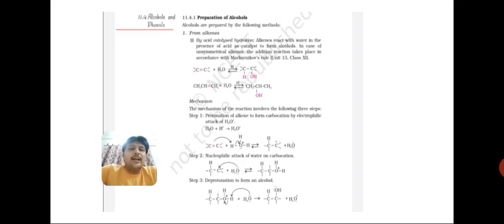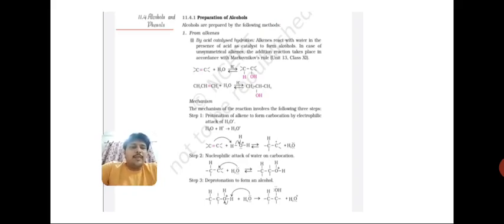You can see some examples. First example: ethene changes to ethanol by simply adding H2O, and yes, an acid catalyst, that means concentrated H2SO4, is used. And if it is propene, then it changes to propan-2-ol. So in the case of unsymmetrical alkenes, we follow Markovnikov's rule, and if it is symmetrical, the position is fixed. Clear? Suppose it is butene, so the product is butan-2-ol.